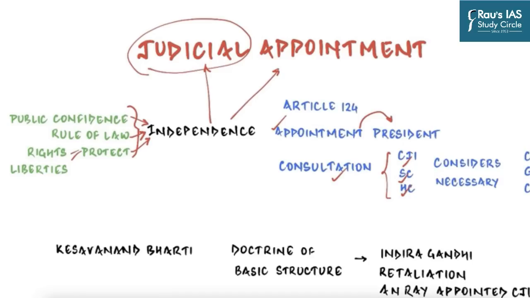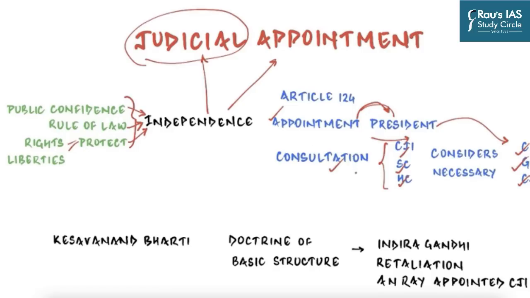Similarly, for appointment to the High Court, the appointment is again made by the President, but the consultation is mandatory with the Chief Justice of India, and then you also have the Governor and the Chief Justice of the High Court concerned. So you can see that the Constitution has clearly given the power of appointment to the President, but the President has to consult the Chief Justice of India.